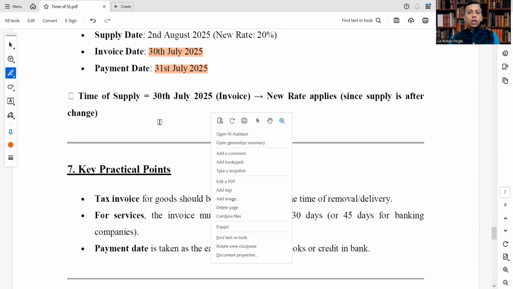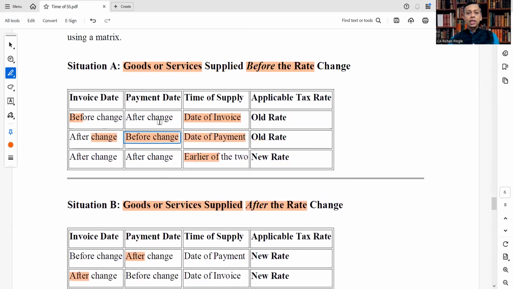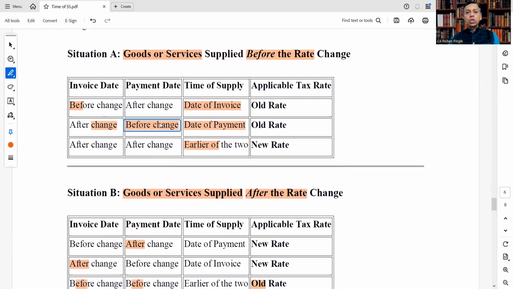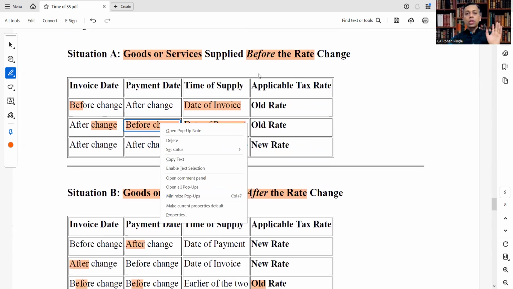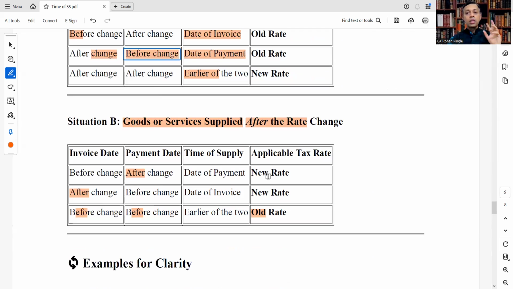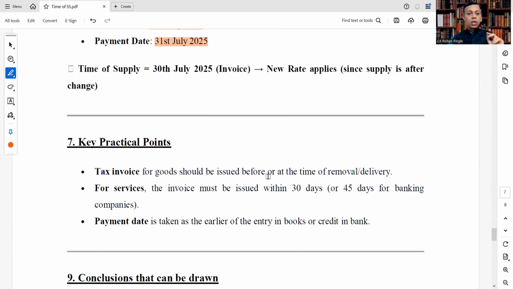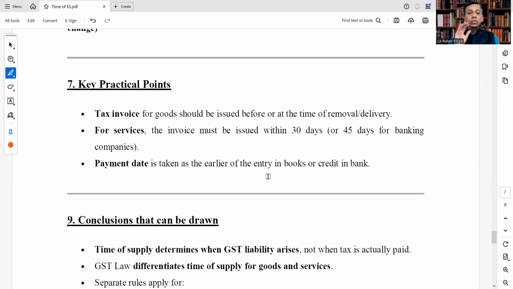Okay. You have to just focus on this matrix very clearly. When goods or services are supplied before, keep in mind that you have to see before, and when goods or services are supplied after the rate change, then you have to focus on after: the time of supply will be that, and the rate applicable in that. So okay, let's see key practical points.